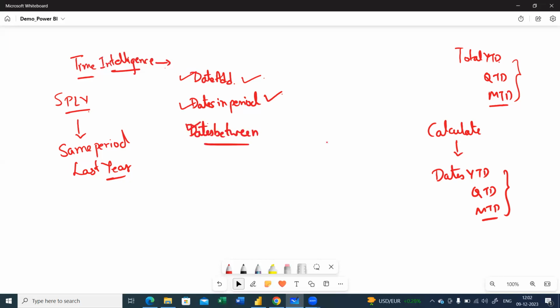But see to it that whenever it's asked in the interview, don't take pauses when answering, because if you take pauses, the interviewer might think that you are not well versed in certain time intelligence DAX functions, which are repetitively asked in interviews. The rest of the time intelligence DAX functions, you can go through the syntax. Each and every syntax is very clear, and we can highlight the syntax and the result that they offer.